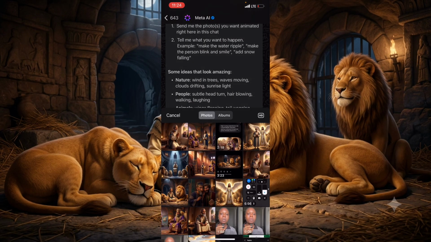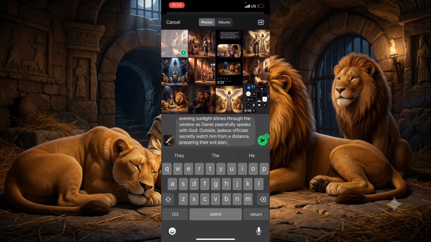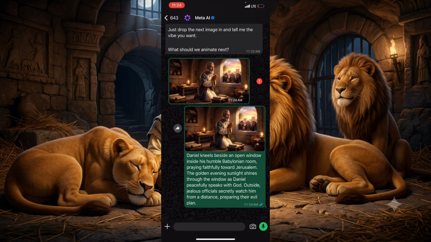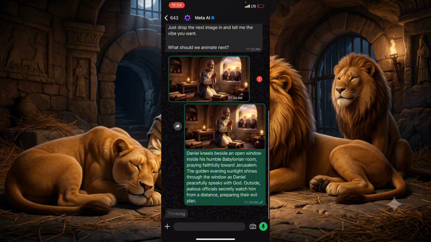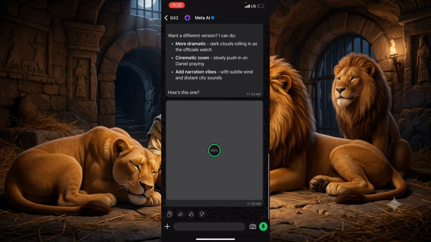I mistakenly sent it without adding the prompt. So this is it. Now I'm going to paste the prompt. Click on paste. Then I'm going to send it. So let's wait for it to generate our video for us. It's going to take just a few seconds to generate. You can see that it's showing thinking. So now this is it. You can see that the video is ready. Like I said, it doesn't even take up to 5 seconds to generate the video.